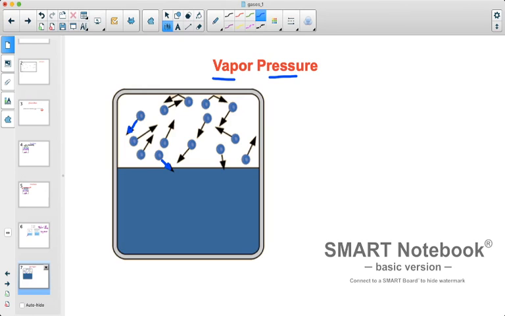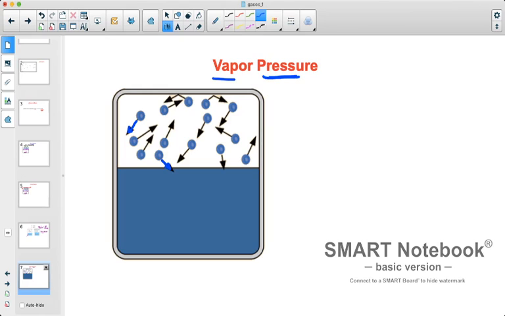So it doesn't just sit there happily and do nothing. This vapor that collects above the surface of a liquid is constantly moving and creates this pressure or force by bouncing off the container and by bouncing off the liquid.